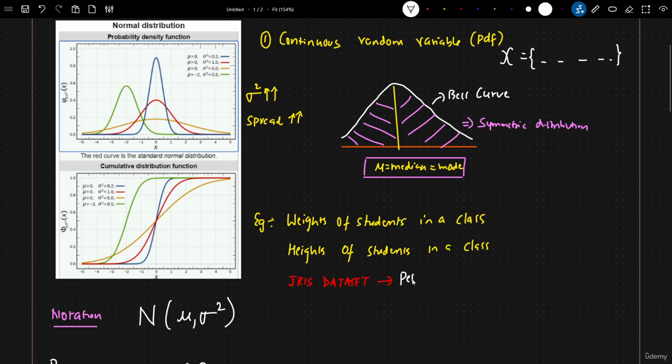One is petal length, then you have sepal length, then you have petal width and sepal width. And based on these 4 features, we need to predict what flower it is. Usually this petal length follows a normal distribution.